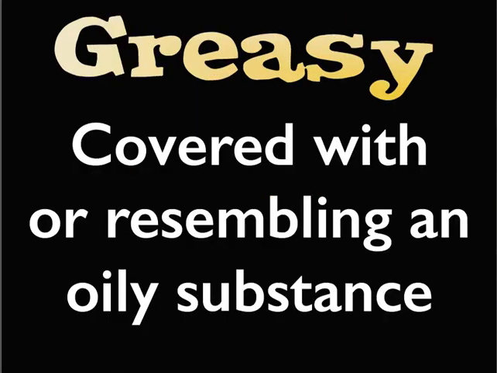So an example would be greasy. With the word greasy, you can look up the denotation, which is covered with or resembling an oily substance. Some things like car engines need to be greasy. But oftentimes the word greasy carries a negative connotation and has a negative association. So sometimes if you're talking about food being greasy or your hair being greasy, it has a negative connotation, which is different than the denotation of the word.